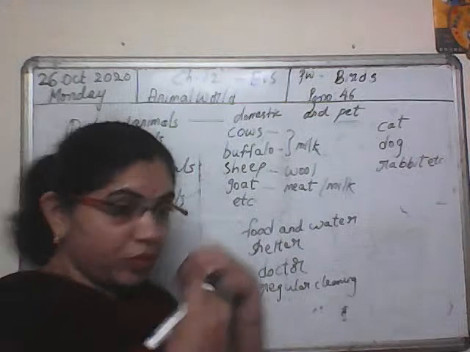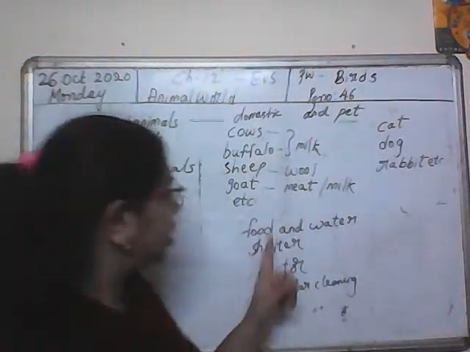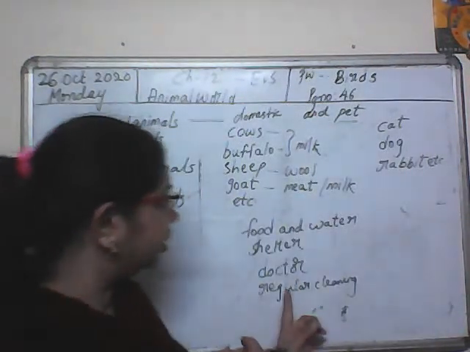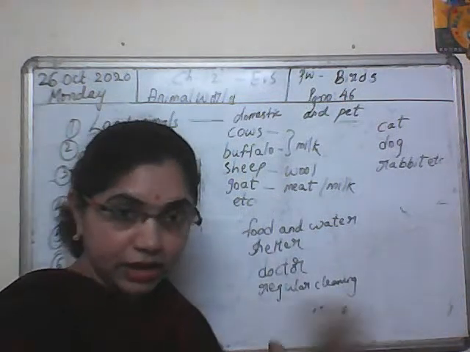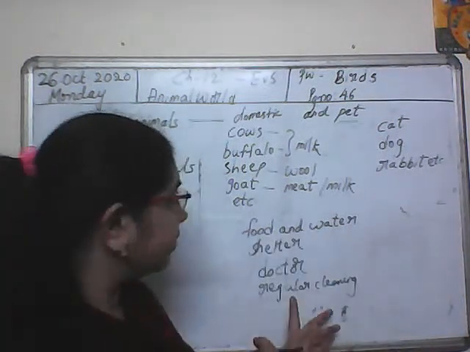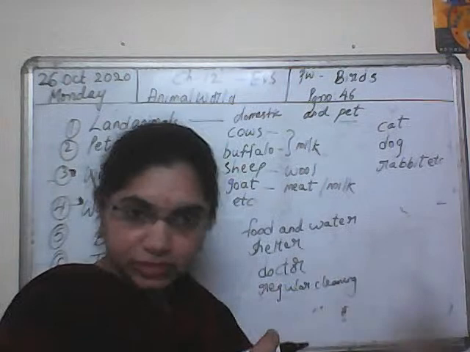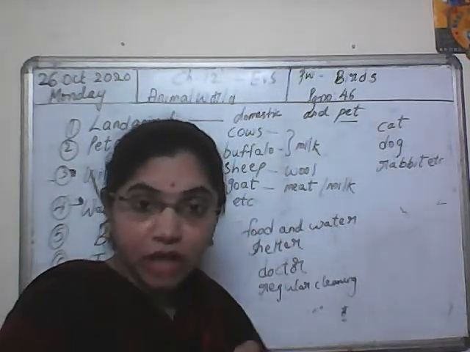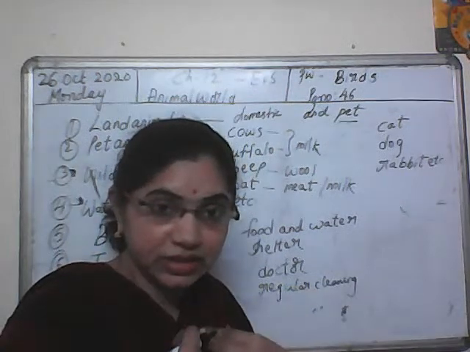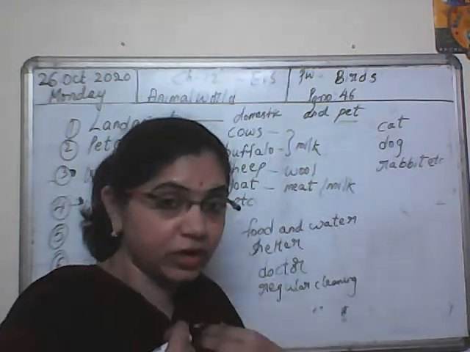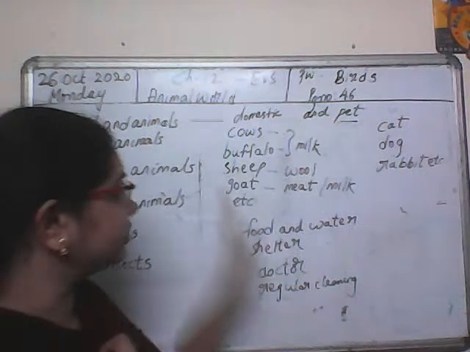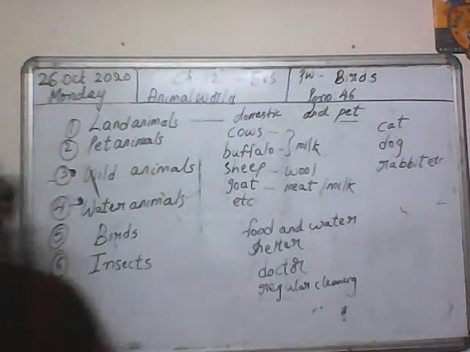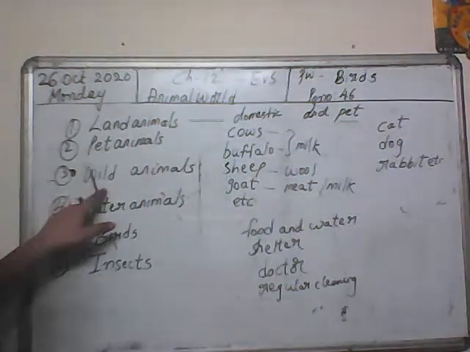So by giving proper food and water, proper shelter, taking proper care when they fall sick, cleaning them regularly, and by not teasing or harming them, we can protect our animals. We can take care of our pet as well as domestic animals. So let's see about wild animals.